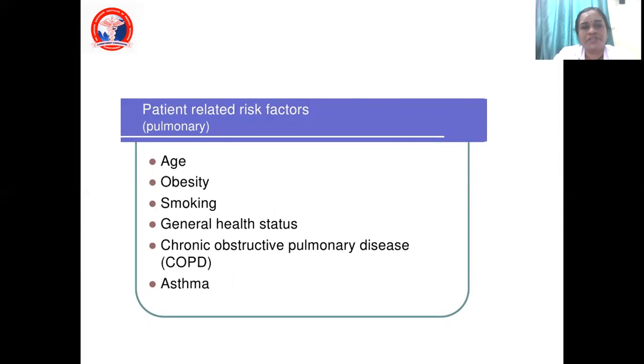So you have patient-related risk factors, like what are the risk factors for the pulmonary system. According to the respiratory system, what are all the things you are going to say? Probably the age, obesity, smoking, general health status, COPD. If the patient has got asthma or COPD, then their criteria will be different and the anesthetic management will also be different.